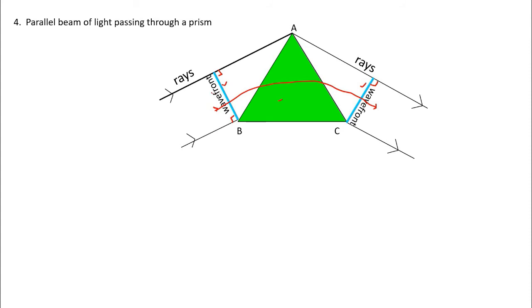Now here, one important thing you have to understand. According to Newton's corpuscular theory, the speed of light is more in a denser medium.